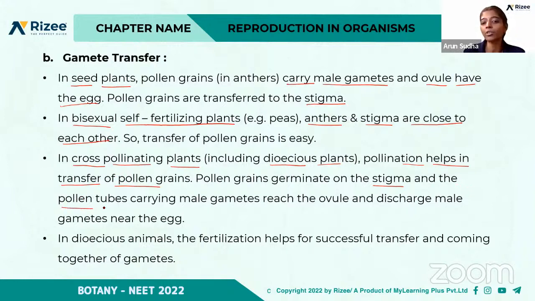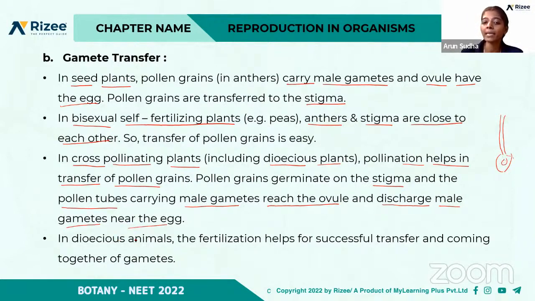It leads to the formation of pollen tubes, and these pollen tubes carry the male gamete and make the male gamete reach the ovule. So it reaches the ovule and discharges the male gametes near the egg. Inside the ovule, through the pollen tube, it reaches and discharges the male gametes near the egg.